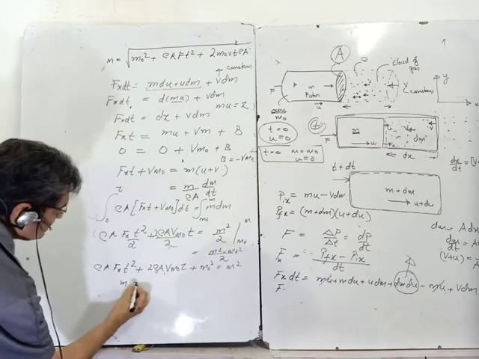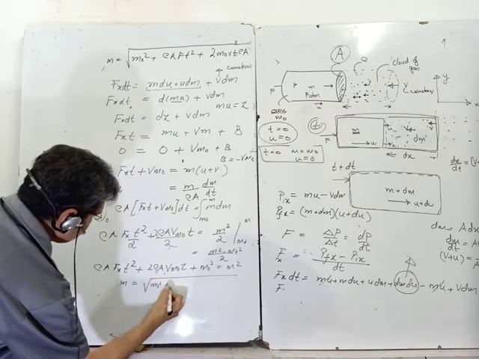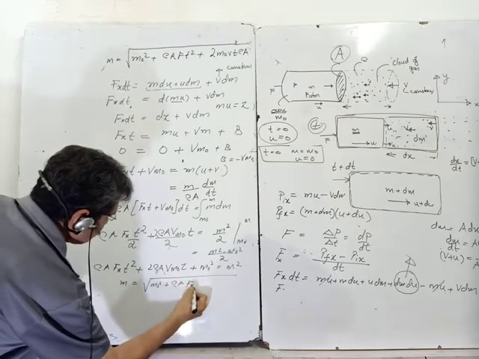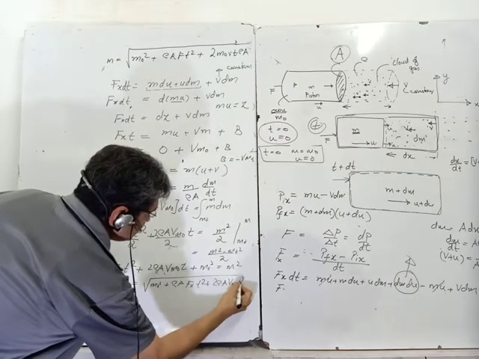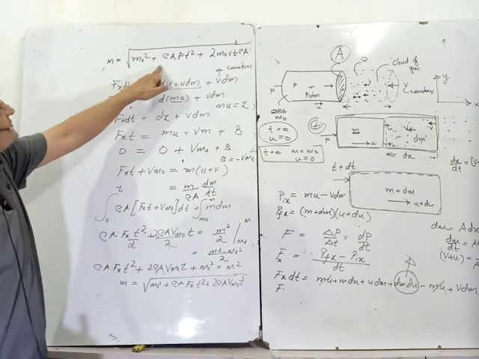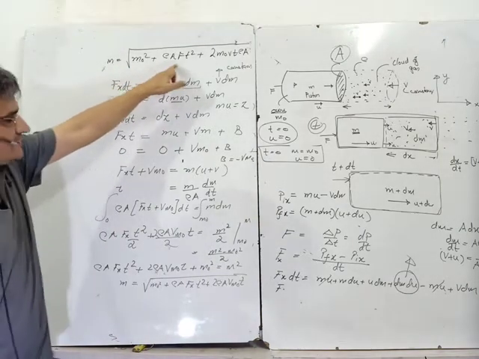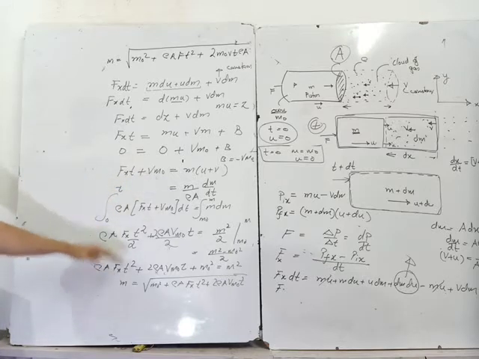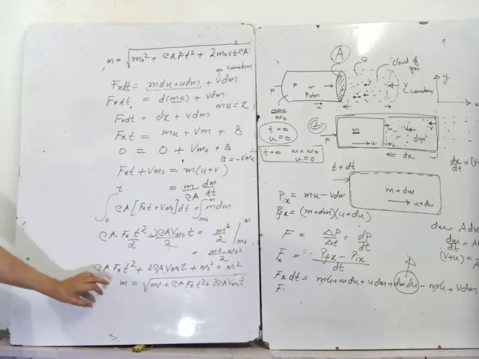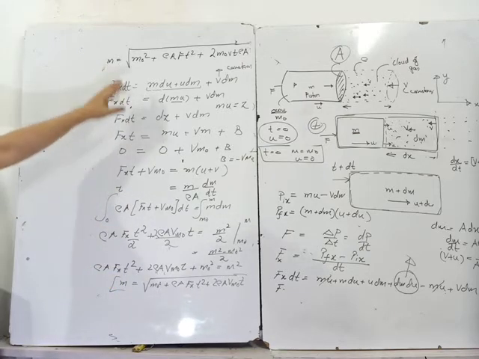So the value of m is the square root of m0 square plus rho A Fx t square plus twice rho A v m0 into t. I hope it is the same relationship which we have to prove. The mass of the piston is varying with this relationship. Now you can use this relationship further to find how the velocity is varying. That part I leave to you because the lecture becomes very lengthy. Up to this part is the most crucial part where you find the relationship of mass in terms of t.